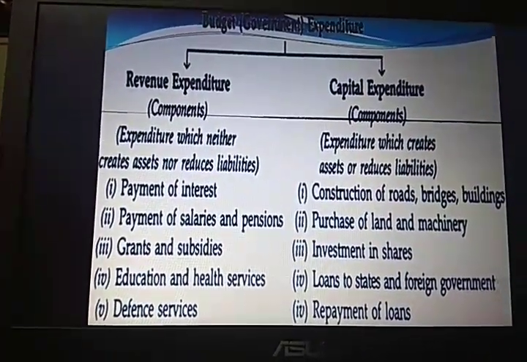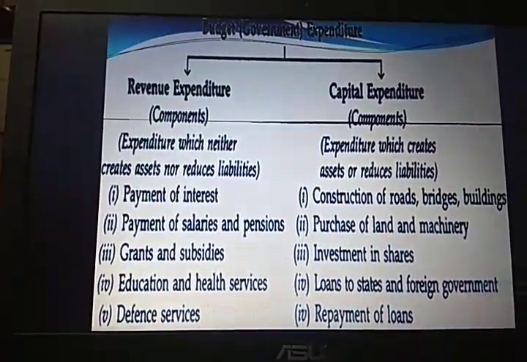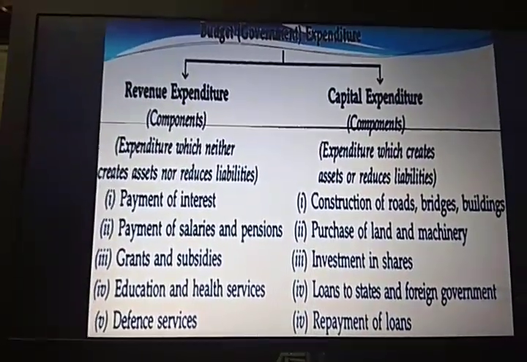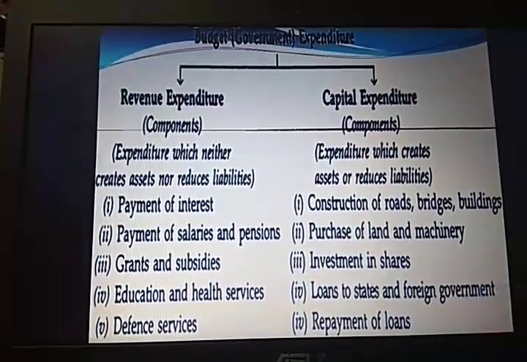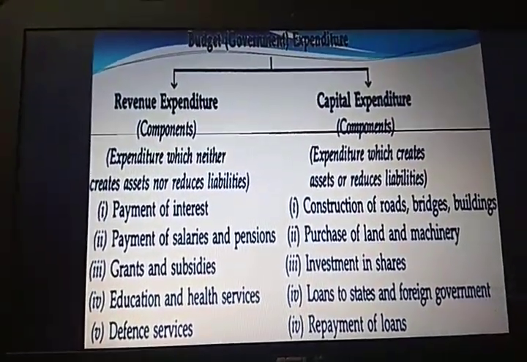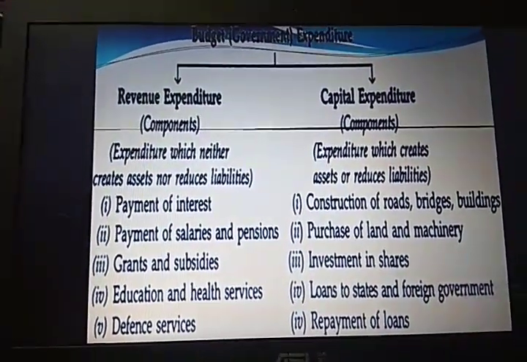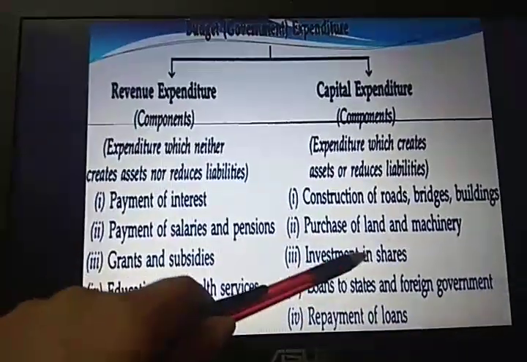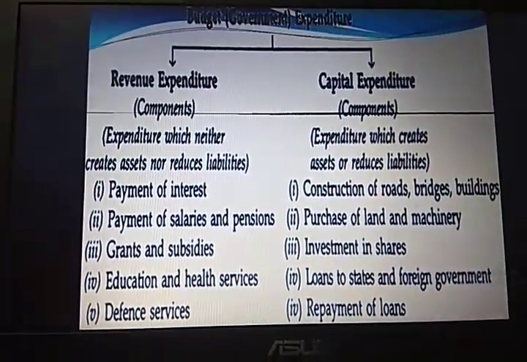Investment in shares. If the government is purchasing any shares, so it is creating shares, always an example of financial assets. Assets are divided into three categories, that is financial assets, current assets and fixed assets. So when we talk about shares, we talk about financial assets. So it is a type of asset. So investment in shares creates assets for the government.